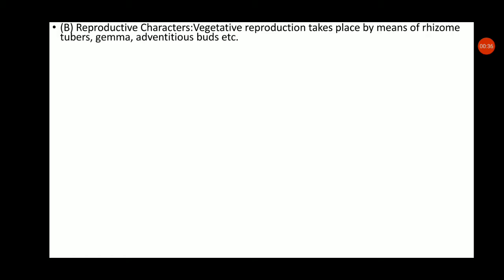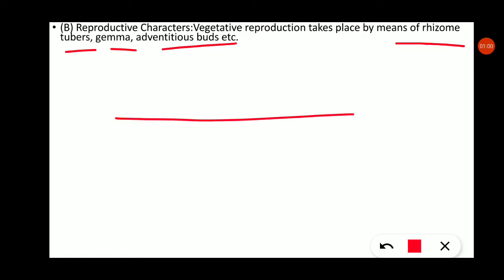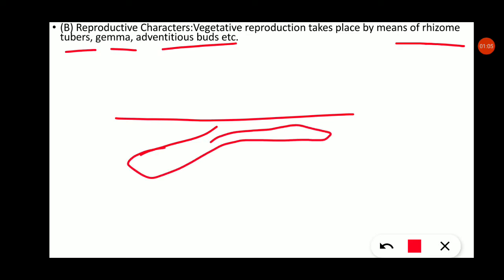Vegetative reproduction takes place by means of the formation of a rhizome, tuber, gemma body, and adventitious bud. You know the meaning already; I told you the meaning of these four words. A rhizome is nothing but a stem-like structure which grows under the ground. When we cut this rhizome and plant it in another place, it will give another plant of the